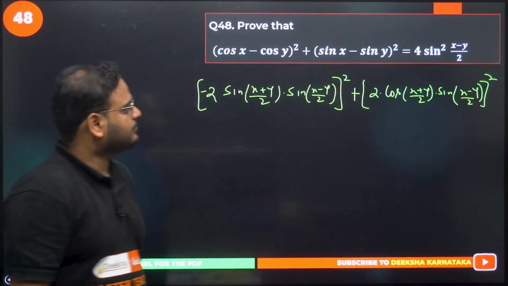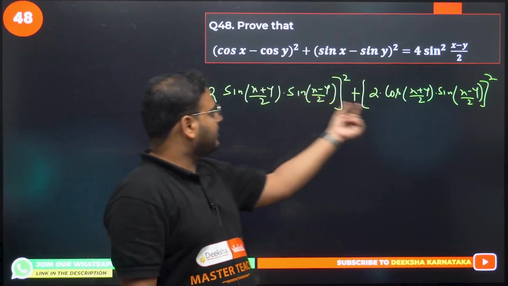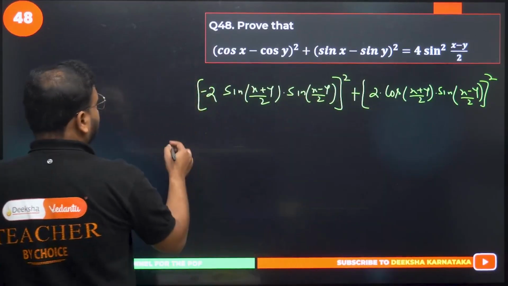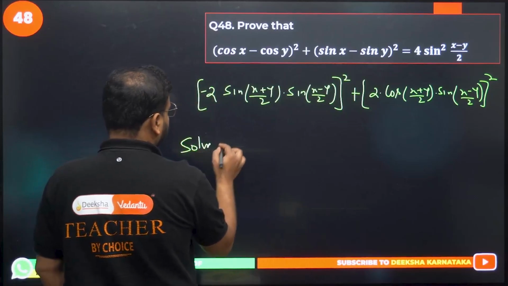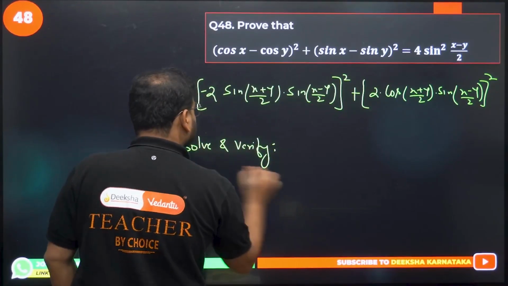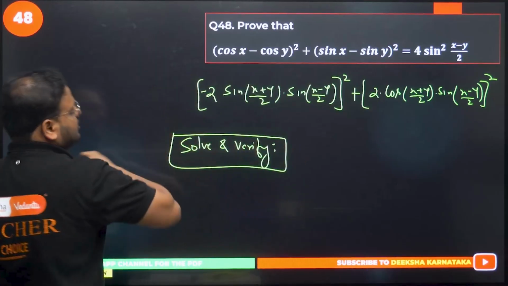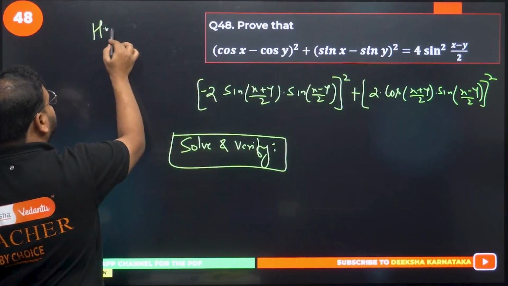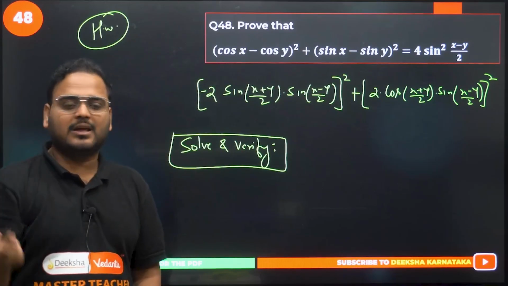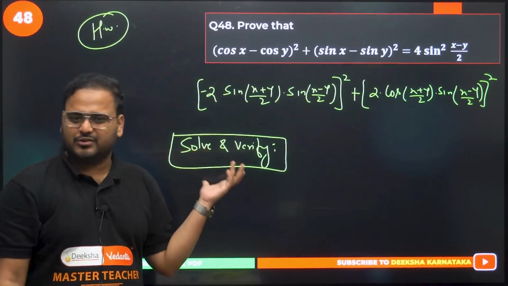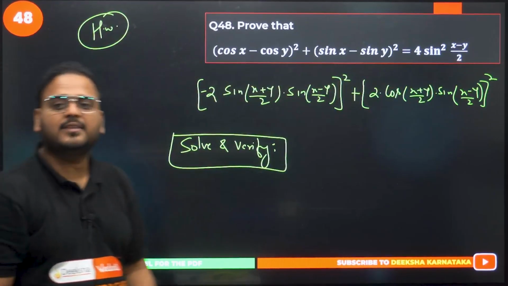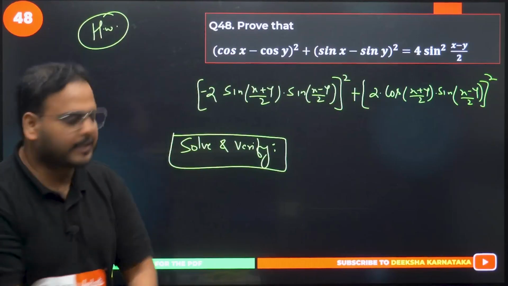What are you going to take common? You're going to take common sin of (x − y)/2 the whole square, and this will become simply 1 again. Please solve it from here. Solve and verify, all of you, and give me the answer in the comment section. It's homework, a very simple question. I don't want to give you a lot of homework today because I want to teach you first, then only I can give you homework. But this one you can solve. A similar question I've solved here, the 47th one. The 48th you can solve. Okay, question number 49 now.